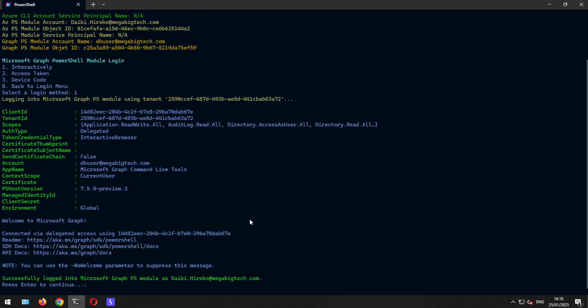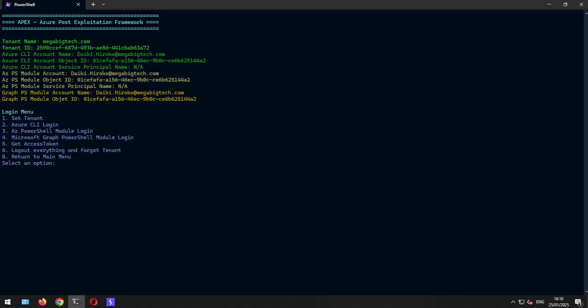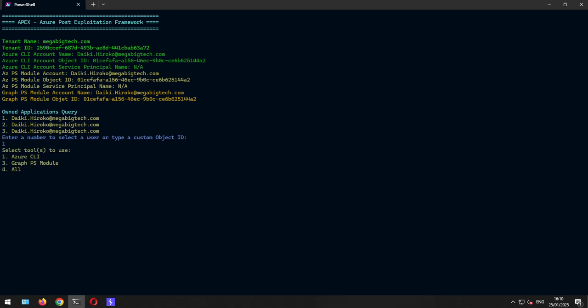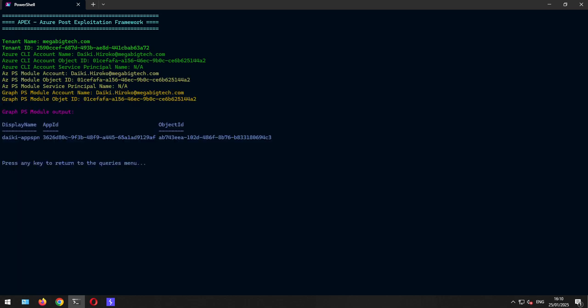So now that we have that, the attack part for Daiki actually is that he is the owner of an application. So we want to select Daiki. We could also select any other account, and in that case, we use the Graph PowerShell module to query that. And as Daiki, the owner of this application, we should be able to set a secret for this application.